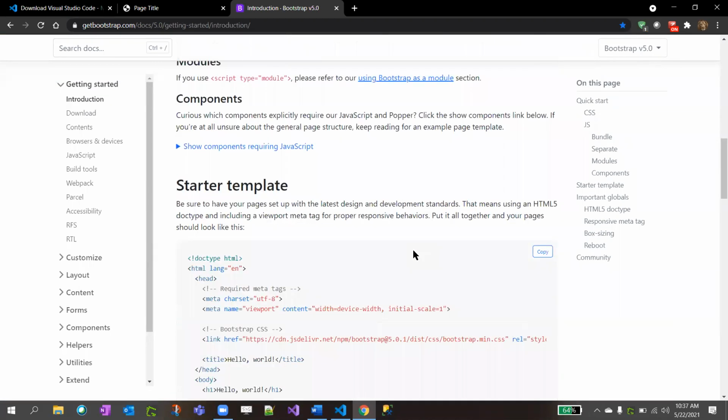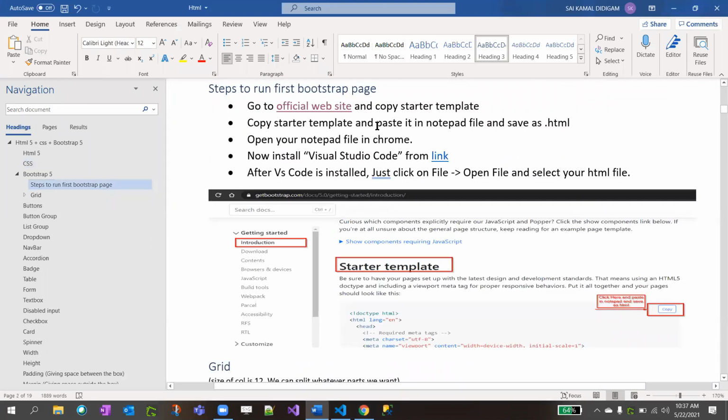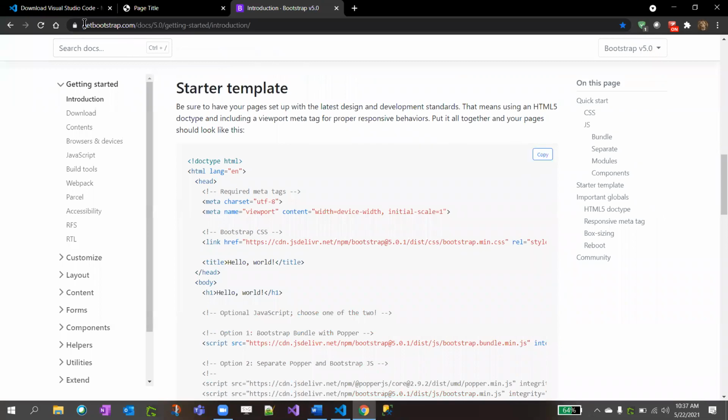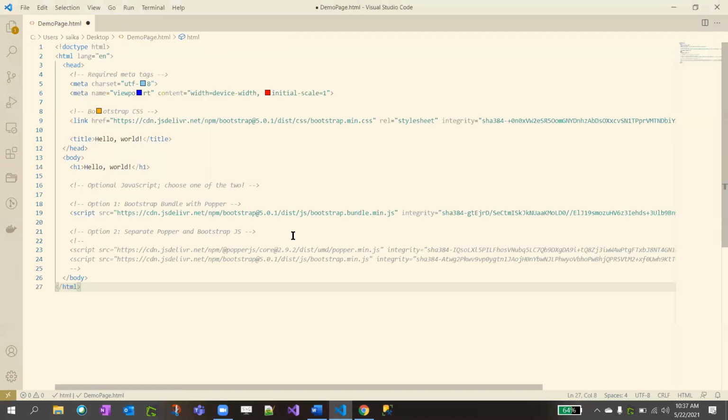Steps to run that, right? So I documented here the steps to run the first Bootstrap page. Copy the starter template and paste it in our notepad file. You can do it in notepad, or you can do it in your Visual Studio Code. That is up to you, but I recommend VS Code because it gives you IntelliSense while you're typing. Yeah, copy the starter template. The starter template is here. I highlighted it. Click on copy, go to the official website, scroll down on the introduction part, just click on copy, and put it on your Bootstrap page.